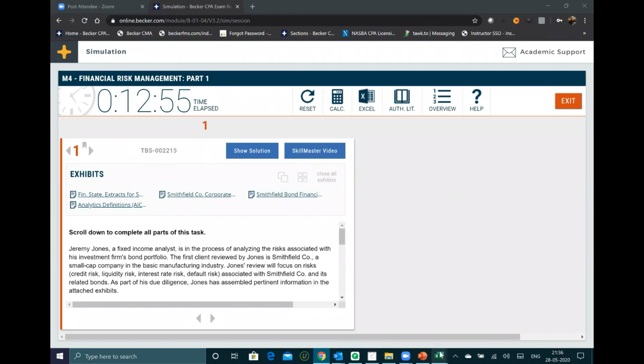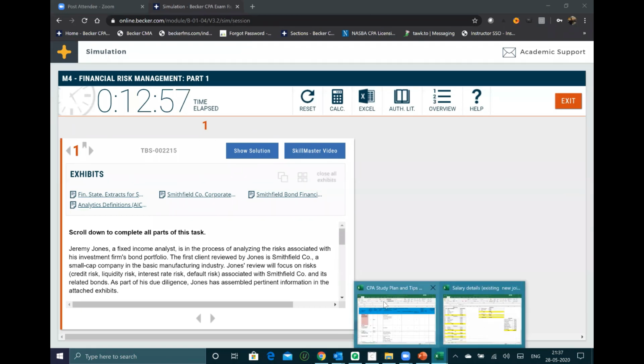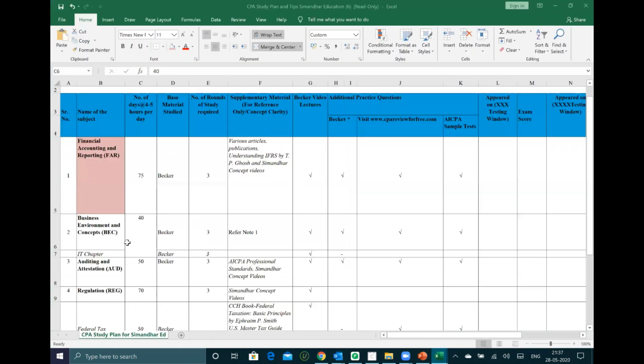Now coming back to BEC. Once we are done with BEC, next comes audit. So audit again, same strategy, but I have taken 50 days and more hours, 250. Sir, if I fail a section, will my period of 18 months start straight away? No, once you pass, from that time only the 18-month window will start.